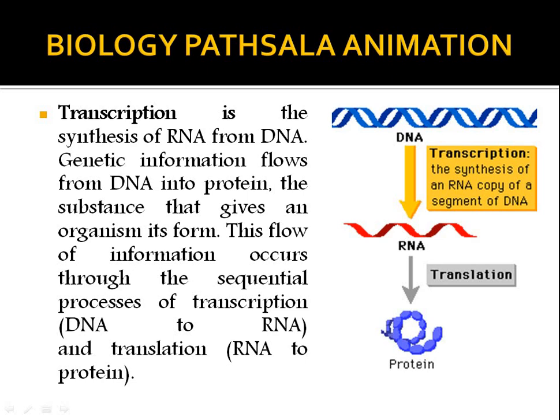The production of an RNA molecule from a DNA molecule is known as transcription, and the production of protein from an RNA molecule is known as translation. So here you can see that it is a double-stranded DNA, and from it a single-stranded RNA is produced, and the process is known as transcription. And from that RNA molecule, a protein molecule is produced, and the process is known as translation.